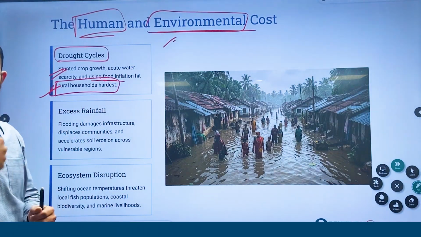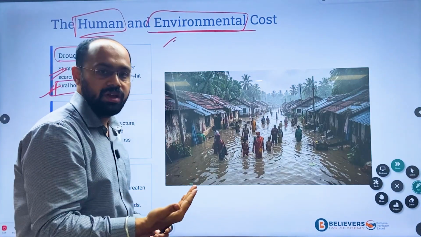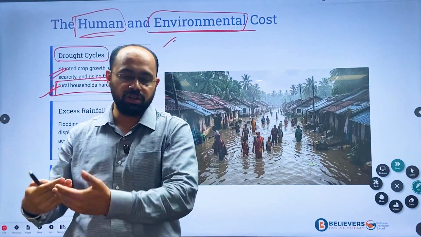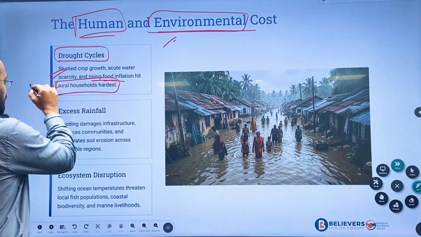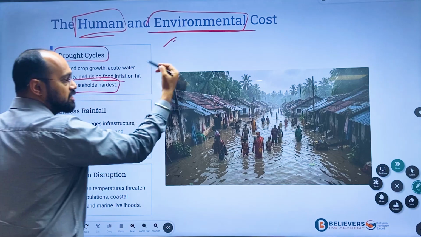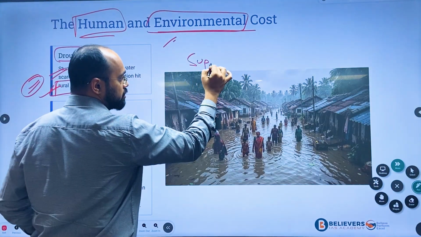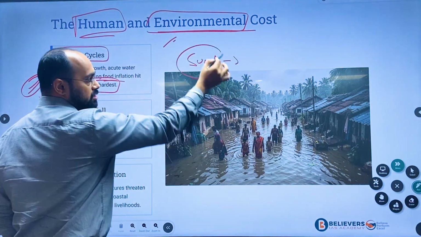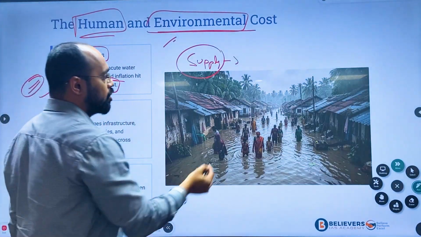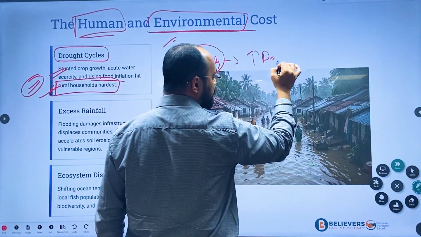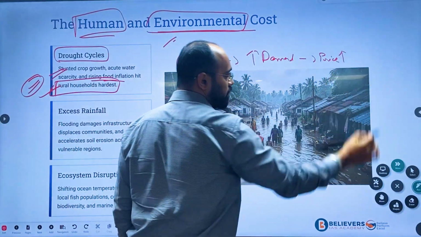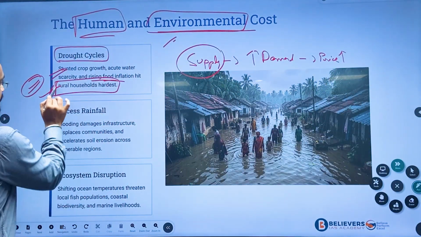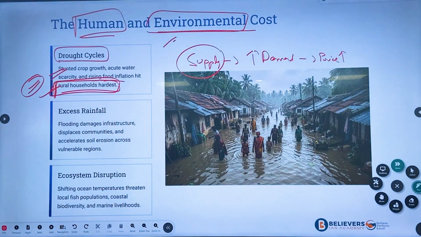Since there is no rainfall, there is no production of food or crops. With no supply of agricultural goods, the demand will increase, and as the demand increases, prices will also increase, severely affecting rural households.